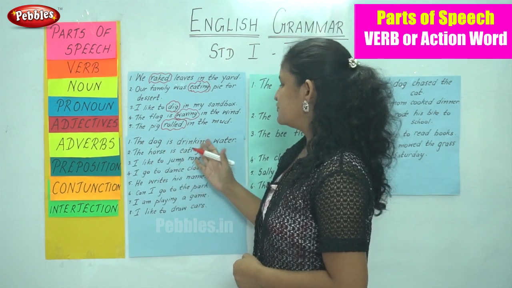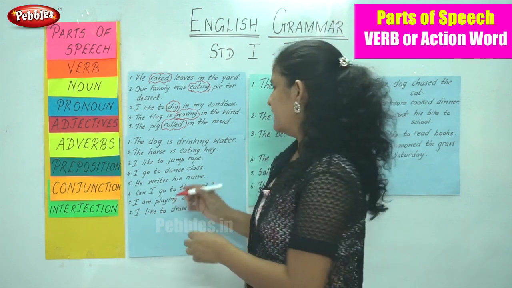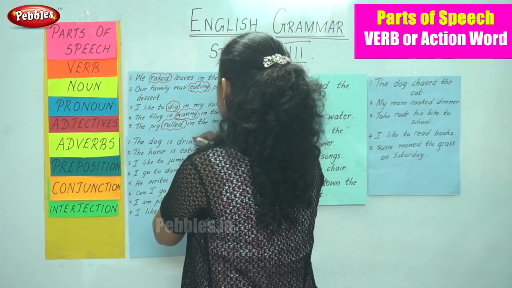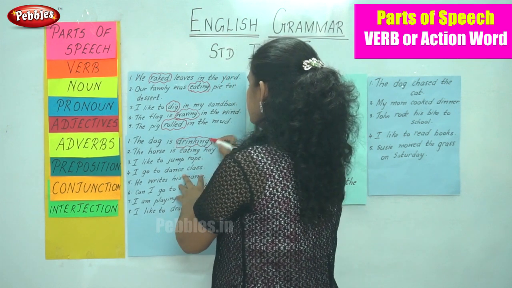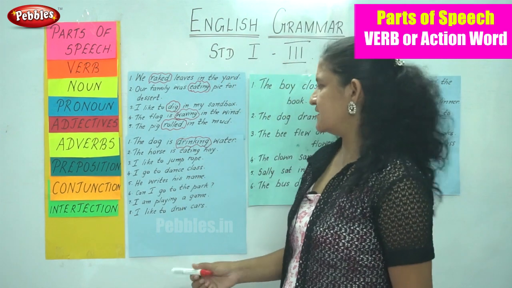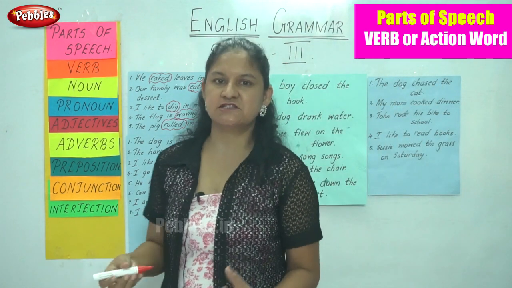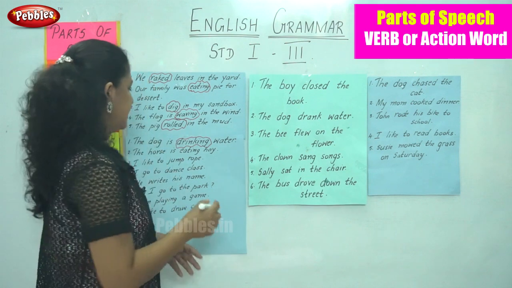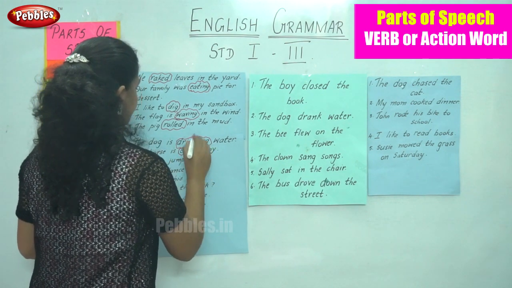The dog is drinking water. So what action is the dog doing? It is drinking. So I mark the word drinking. It is the verb or the action word. The next sentence is, the horse is eating hay. So what action is the horse doing? It is eating. So the word eating is the action word.